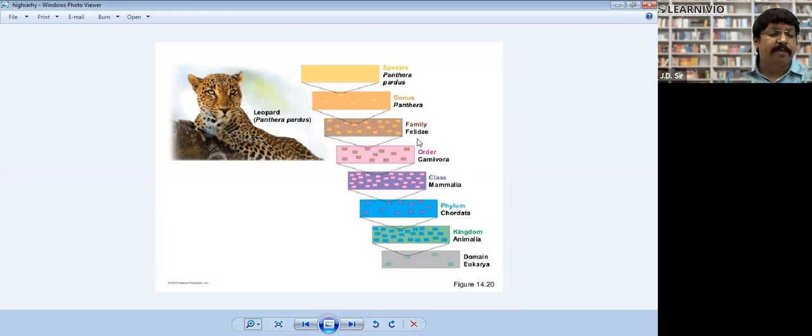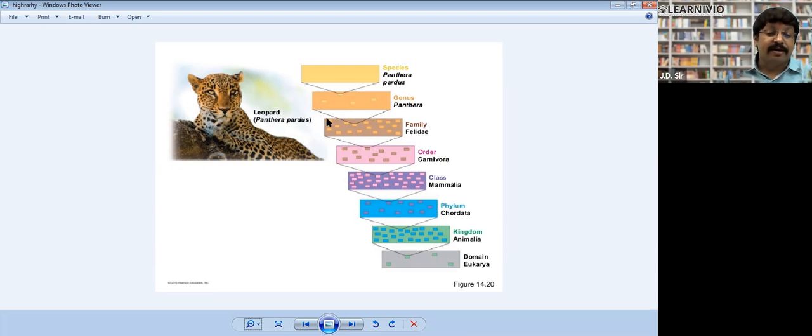All cats belong to this family. Leopard belongs to the Felidae family. Lion belongs to Felidae. Cat belongs to Felidae. Panther belongs to Felidae. All those which look like a cat belong to the Felidae family. Then the family is divided into genus. The genus is Panthera. And then pardus, leopard. So leopard has the genus Panthera and the species pardus.